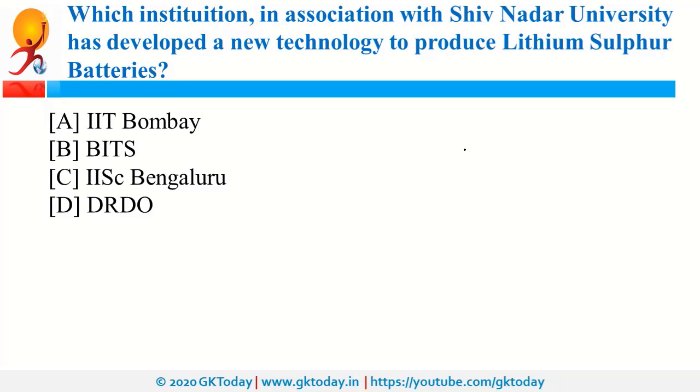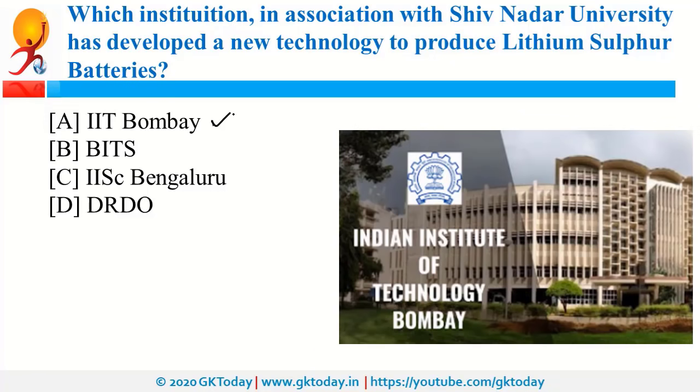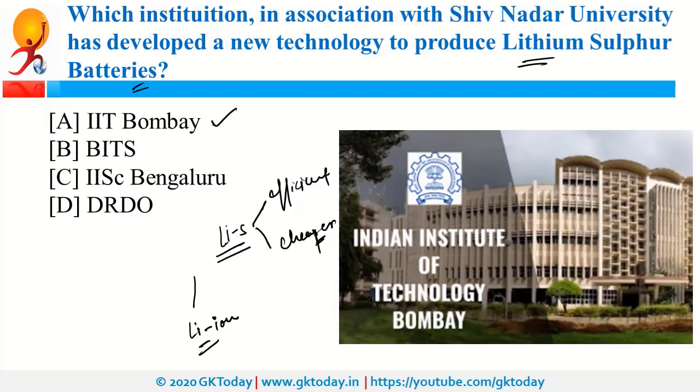Which institution, in association with Shiv Nadar University, has developed a new technology to produce lithium sulfur batteries? So this organization is IIT Bombay, and for these lithium sulfur batteries, these 2 organizations, that means IIT Bombay and Shiv Nadar University, have collaborated. Now these lithium sulfur batteries, that is Li-S, would be 3 times more energy efficient and cost effective. So it is more efficient and it is cheaper than the conventional lithium ion batteries. So this one is lithium sulfur.